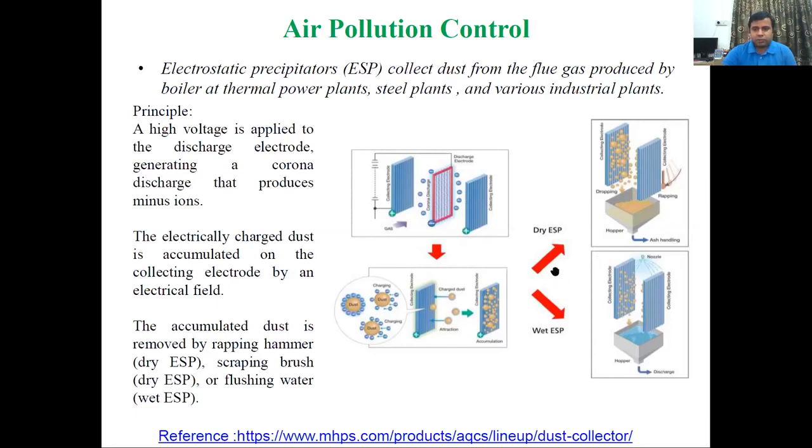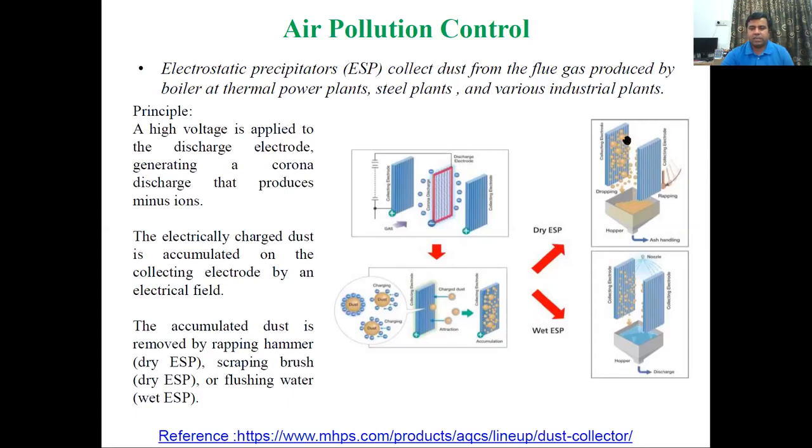Here the working of the electrostatic precipitator has been shown. First, a high voltage is applied to the discharge electrode, generating a corona discharge that produces negative ions. The electrically charged dust is accumulated on the collecting electrode by an electric field.